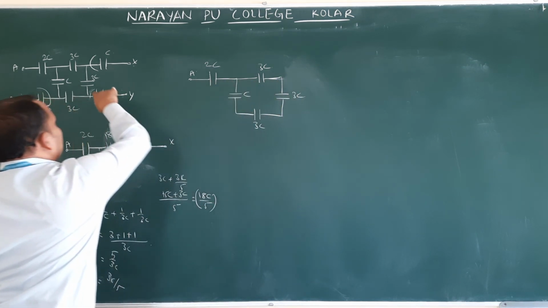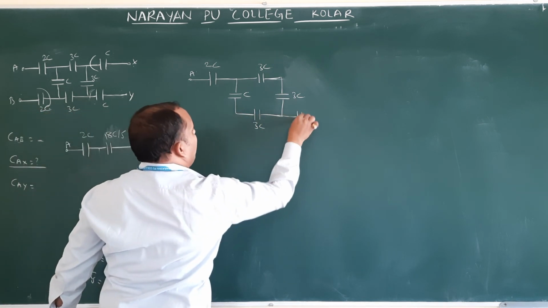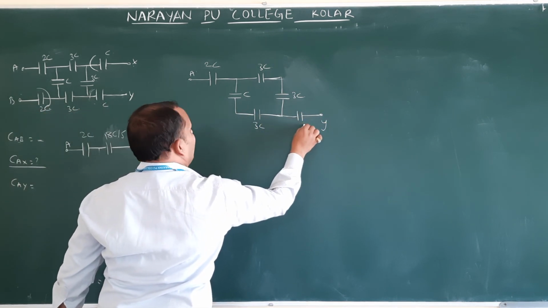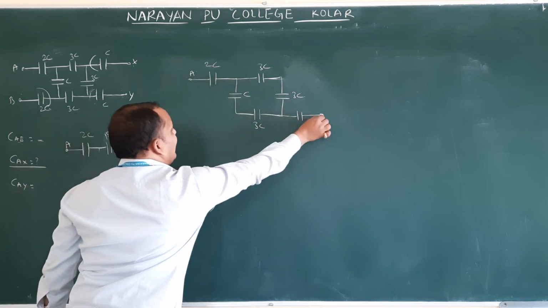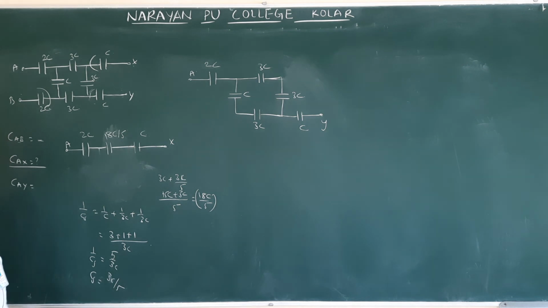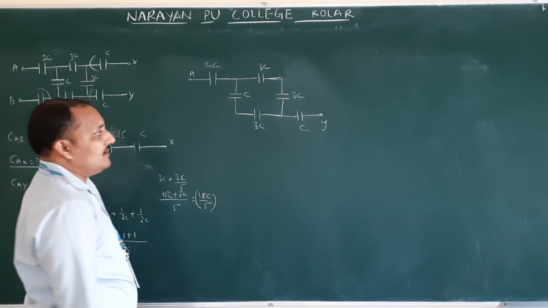Next this is 3C and this is Y. This value is C. We want between E and Y. Therefore we remove B and X. Okay. Now how to resolve this one?